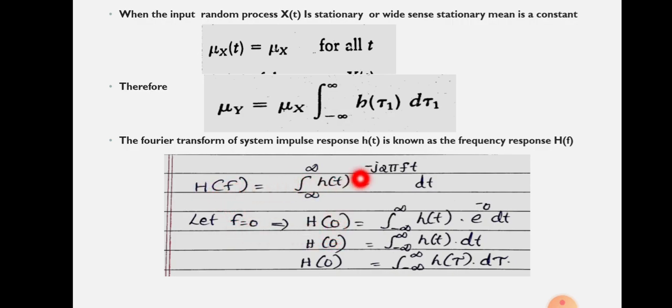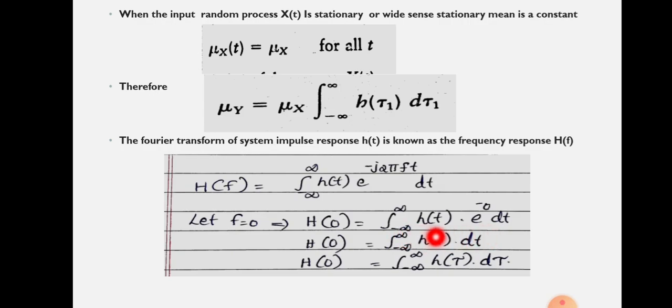Next, here f is in the exponent, so here also we are putting 0. It will become e raised to minus 0. What is the value of e raised to minus 0? You know, e raised to minus 0 is 1. So it will become integral from minus infinity to plus infinity of h of t into e raised to minus 0 into dt, and this will be equal to 1. So we can write h of 0 equal to integral from minus infinity to plus infinity of h of t into dt.